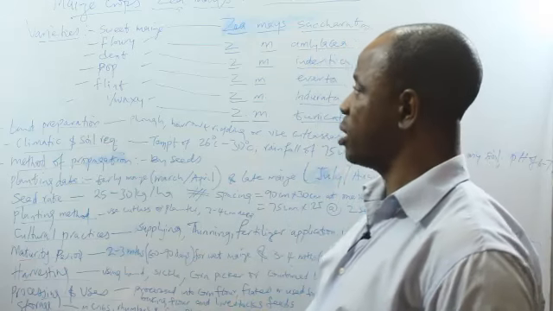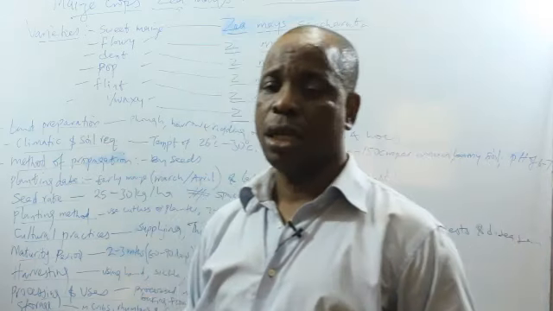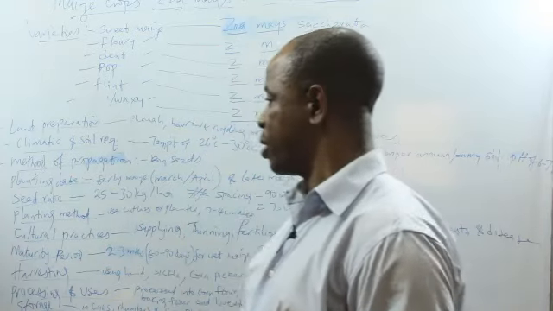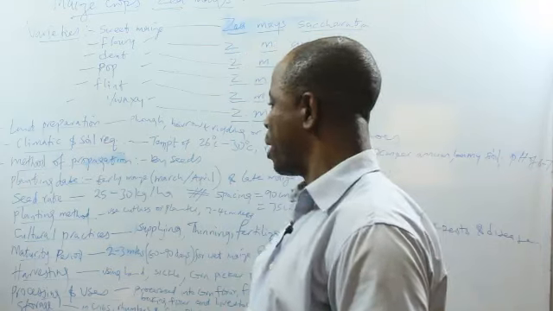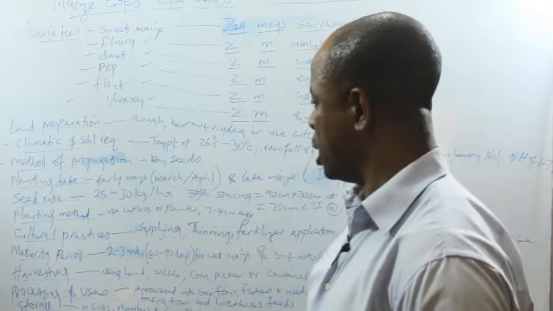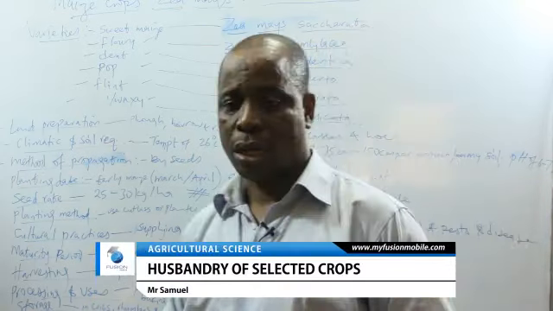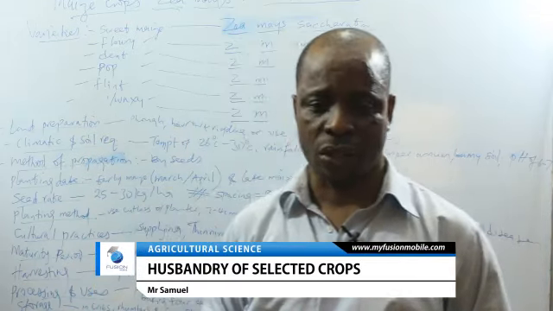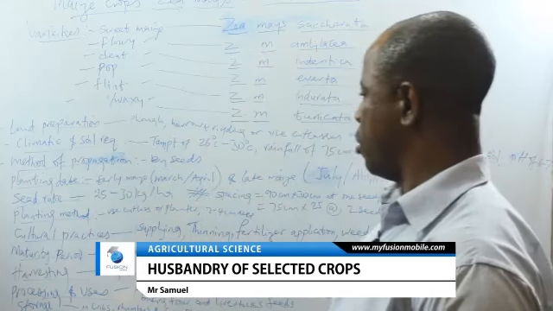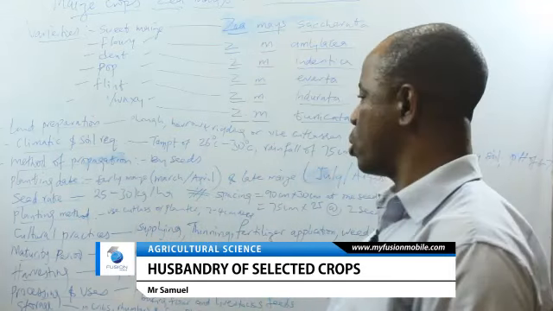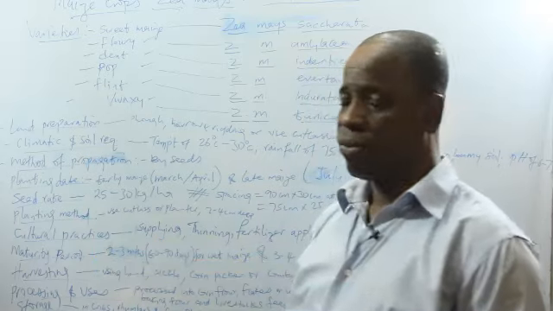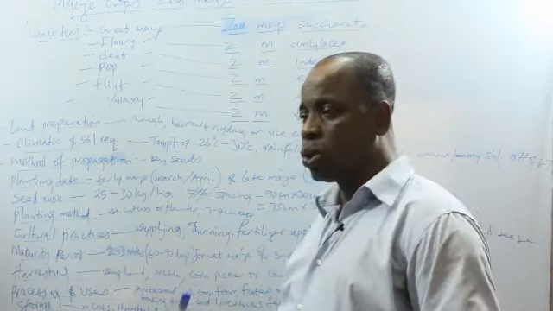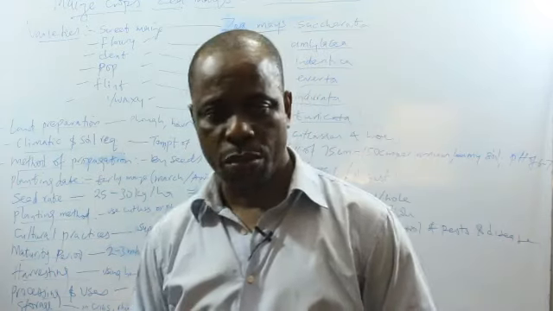Now, how do we cultivate maize? How do we plant maize? Maize is planted majorly in different parts of the world, especially in Africa, in the coastal part of Africa. Now, the land preparation. To prepare the land, you need cutlasses and hoe for manual preparation of the land. Then you need machines and implements like plows, harrows, and ridgers for mechanical land preparation. The cutlasses will be used to clear the bush, while the hoes will be used to make the ridges.